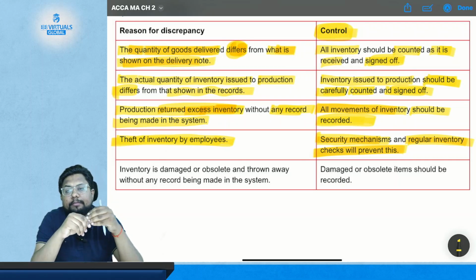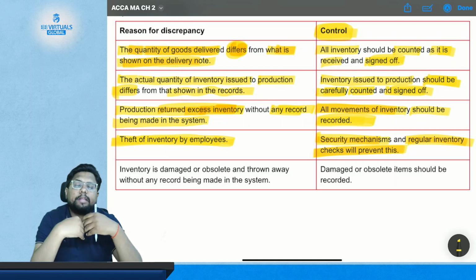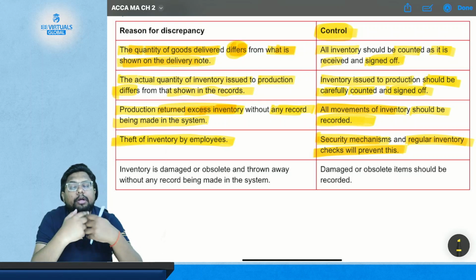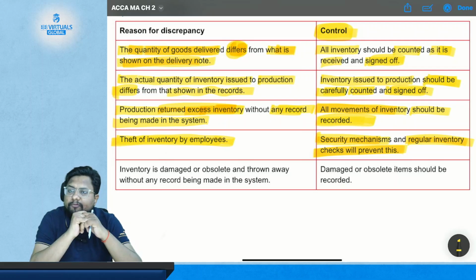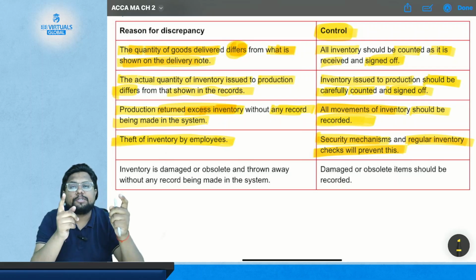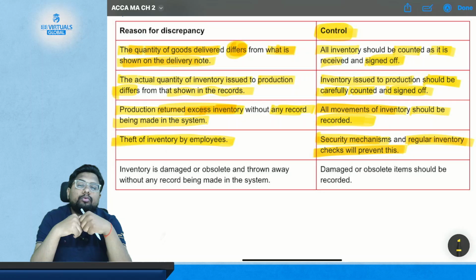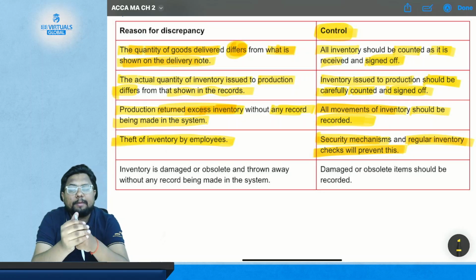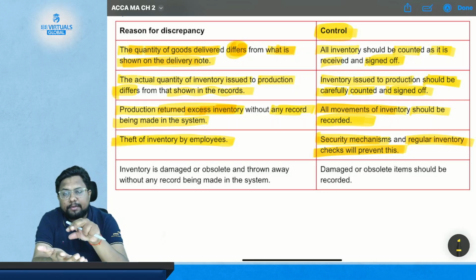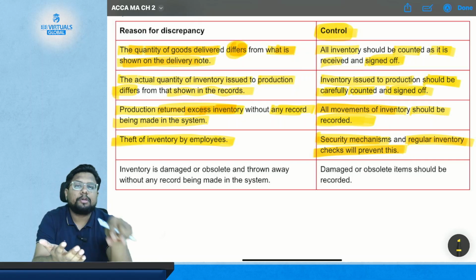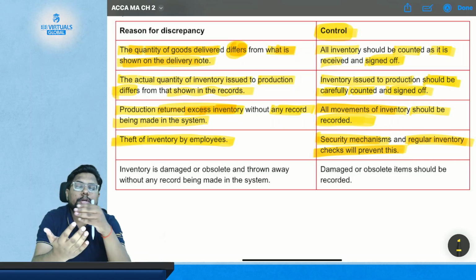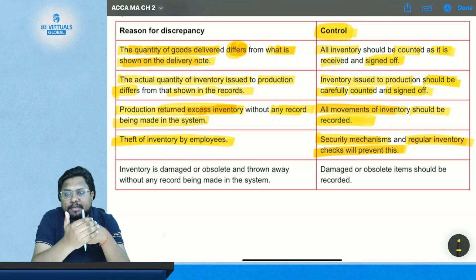But if you try to get that cloth out of the shopping mall without making the bill or without paying for it, what will happen? The security system will beep, because that cloth has that electronic mechanism installed on it. When you go for the billing, the cashier will take that electronic device out of the cloth, so it is now considered that you have paid for it.